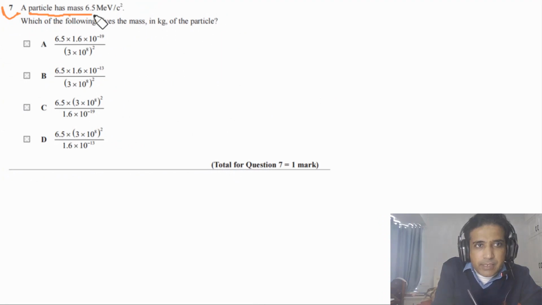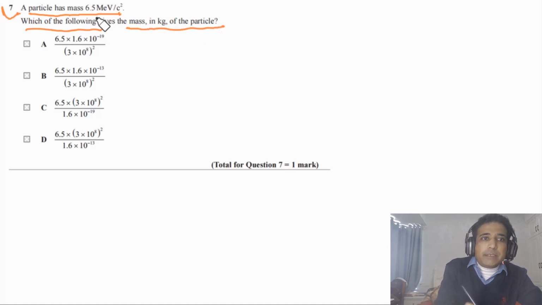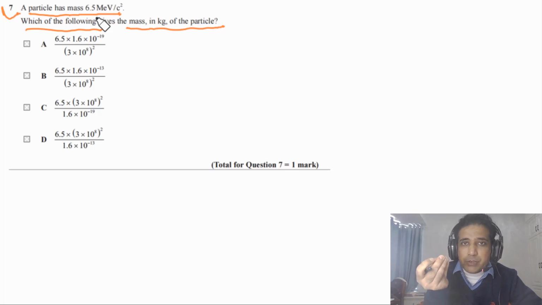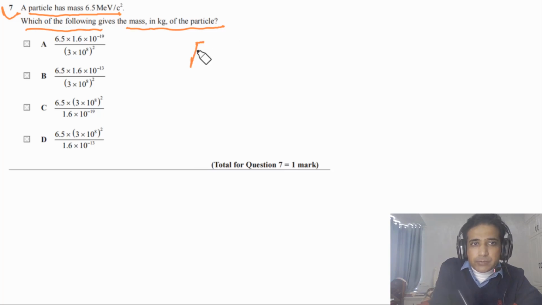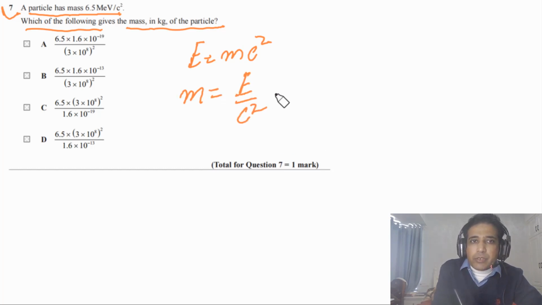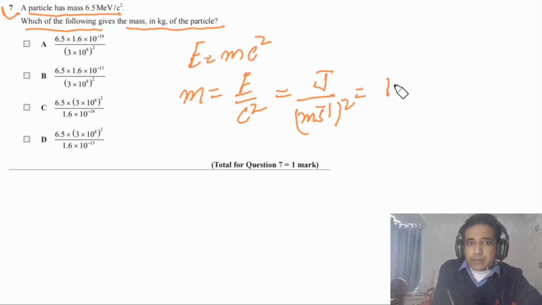Question 7 says, a particle has mass 6.5 MeV/c². Which of the following gives the mass in kg of the particle? So this mass is given in the form of energy. We need to express this in kilograms. In order to answer this question, we need to understand E equals mc². So from here we can say m equals E over c². If E is in joules and c is in meters per second, then the mass we get will be in kg.